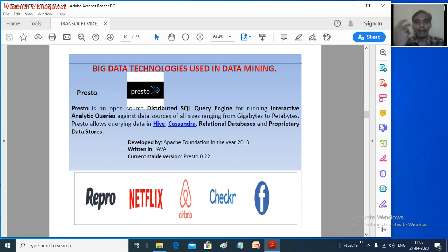Presto allows us to query various databases, be it Hive, Cassandra, or a relational database. Even if you want to mine the data present in your relational database, one technology is Presto. Of course, it is from Apache and open source, and you can see the logos of various standard companies which are using this for mining the data.